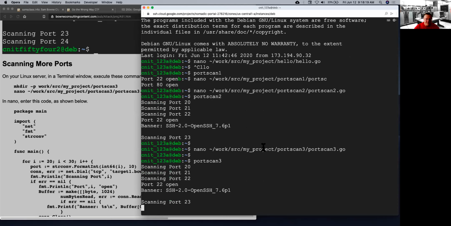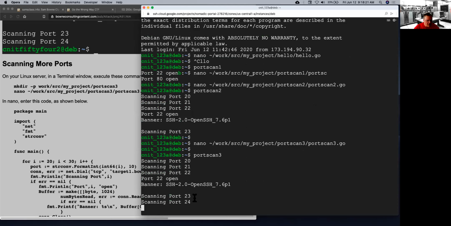Scan 3 goes up to 24 and now it freezes, because port 25 is SMTP. If you send it a SYN, it will send a SYN-ACK and complete the handshake, but it does not have a banner because it's not intended to be used from the command line. So it's now waiting for the server to send a banner, and the server is waiting for my client to send an SMTP request like EHLO and such. And it's not going to ever get there.